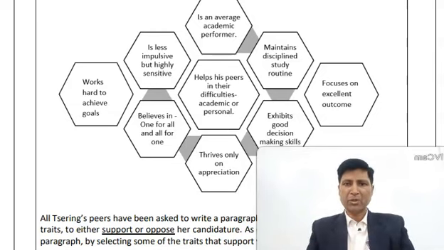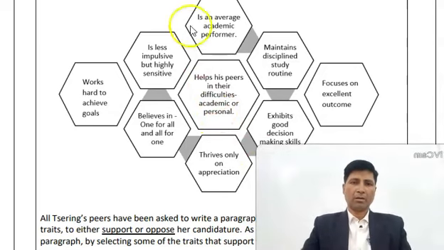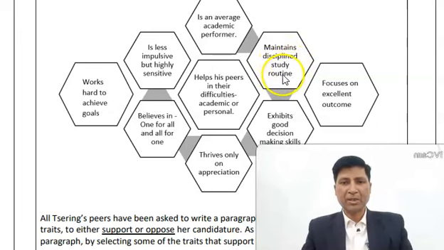But first of all, let us see what qualities this graphic has attributed. The graphic begins with an average academic performer, then maintains a disciplined study routine. So this is positive. Focuses on excellent outcome, again this is positive. Exhibits good decision making skills, positive.